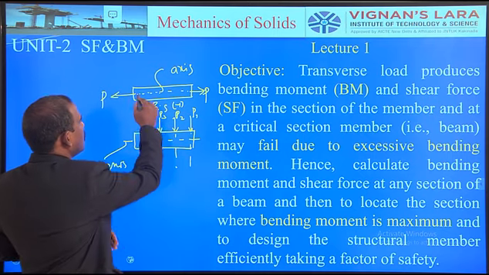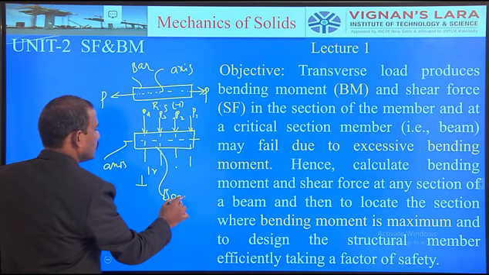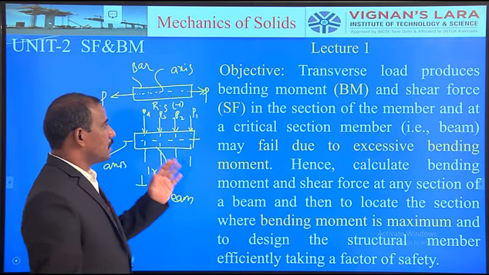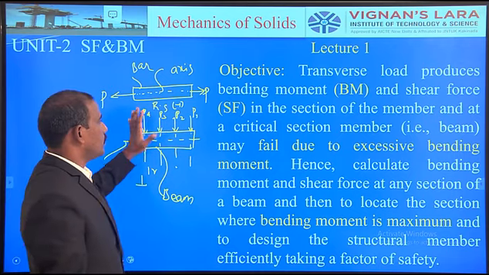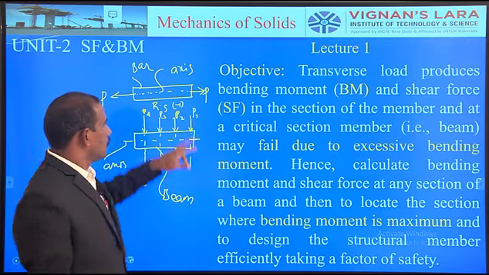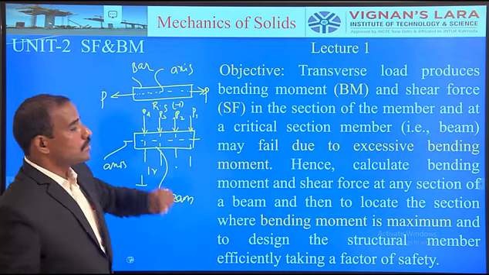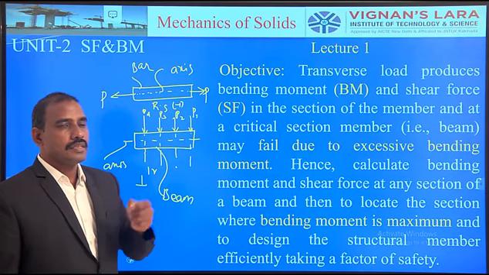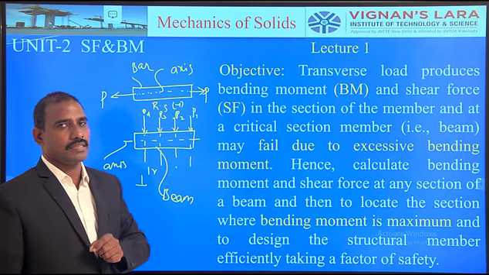Here it is called a bar, here it is called a beam. So, before going to discuss the shear force and bending moment, better to differentiate the bar and the beam. That is very, very important. The material is same, the geometry is also same. Even though the material, geometry and position are the same, one of them is called a bar, the other one is called a beam. That depends upon the direction of the applied force with respect to the axis.